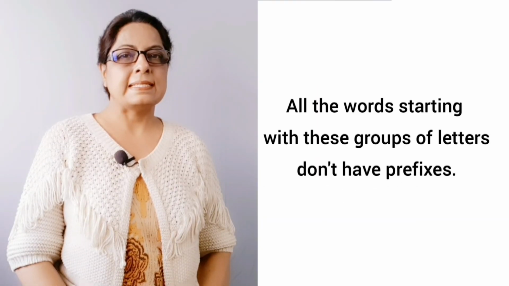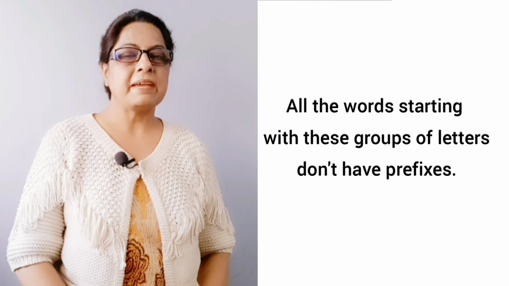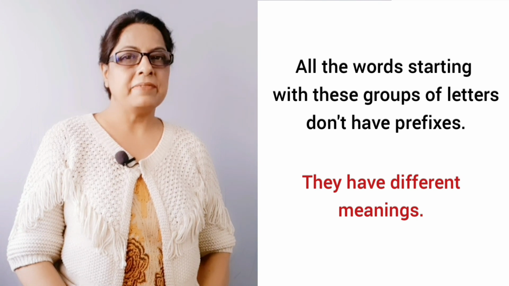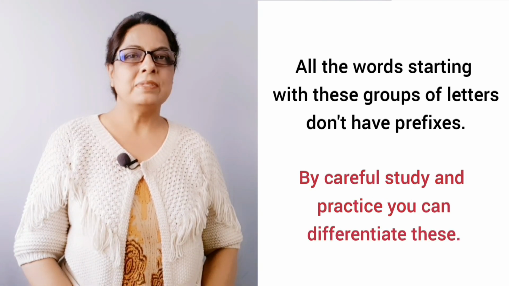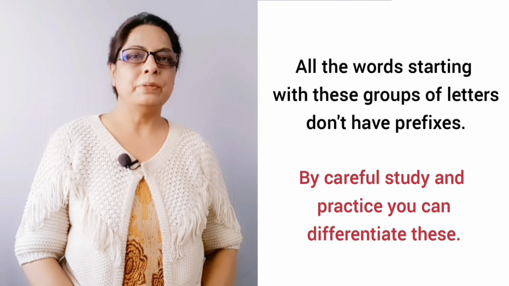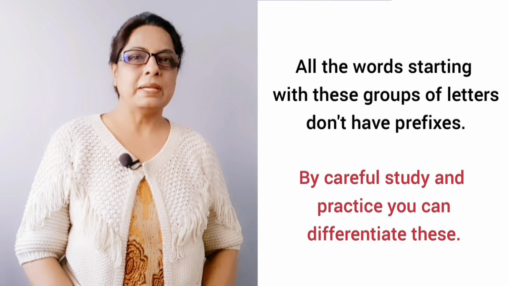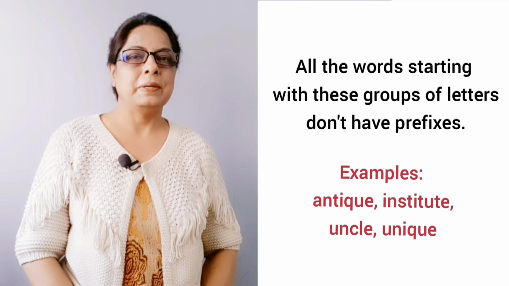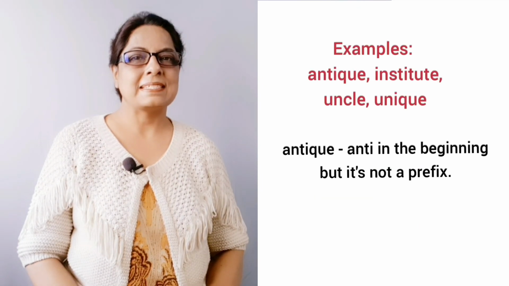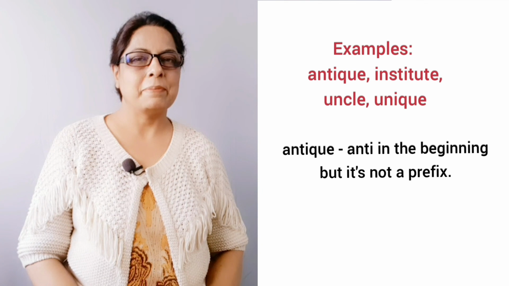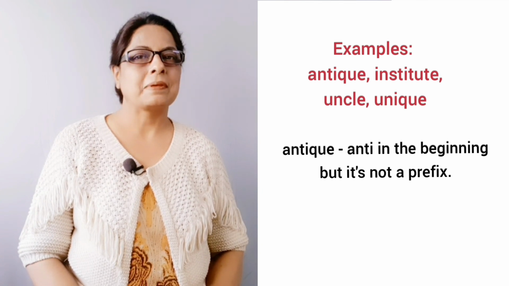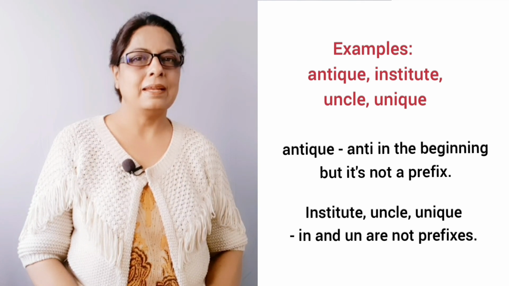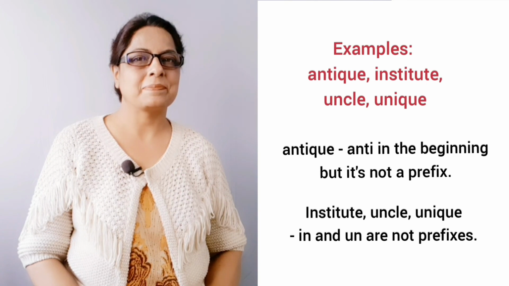All the words starting with these groups of letters don't have prefixes. They look like the ones, but actually they have different meanings. By careful study and practice, you will be able to differentiate these. Look at the words antique, institute, uncle, unique. In these words, antique has anti in the beginning, but it's not a prefix. Similarly, in and un in institute, uncle and unique are not prefixes.